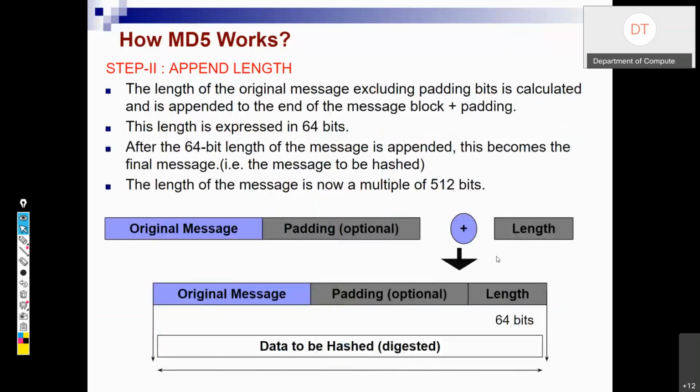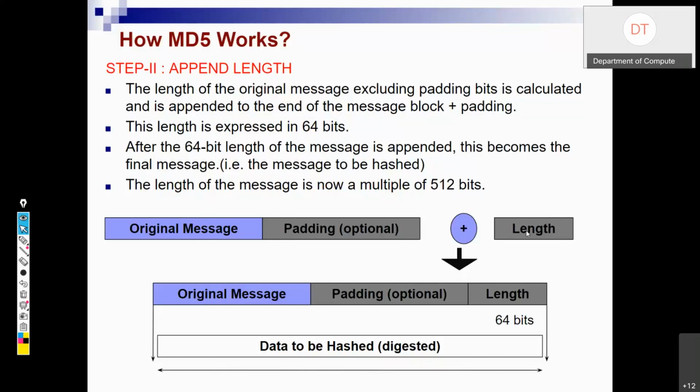Now the second step. In the second step, we are going to append the length. Length means the length of the original message. Now suppose the length is expressed in 64 bits. So this 64 bits would be inserted here as the length. After the 64-bit length of the message is appended, it becomes the final message, and the length of the message is now a multiple of 512.